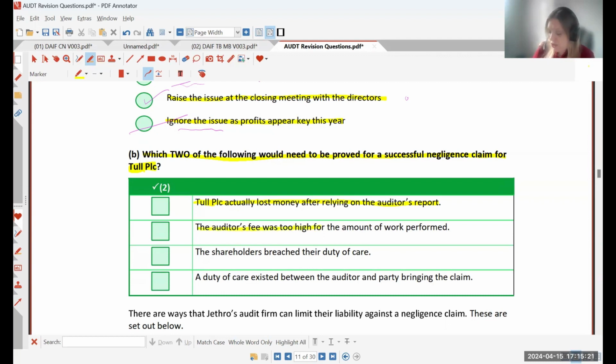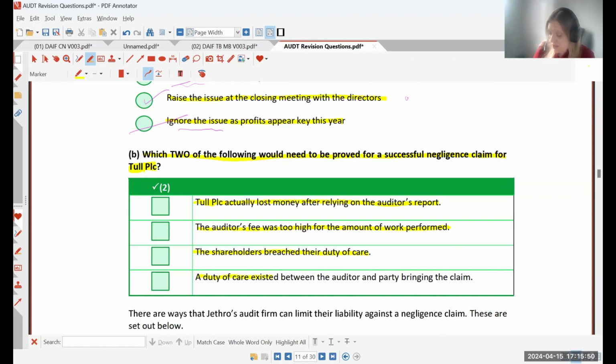The auditor's fee was too high for the amount of work performed. Okay, well, the fee would have been decided before engagement, so it's not going to be that one. The shareholders breached their duty of care. Okay, so the shareholders are paying for the audit. So we're not looking for the shareholders breaching their duty of care, it would be the auditors breaching their duty of care.